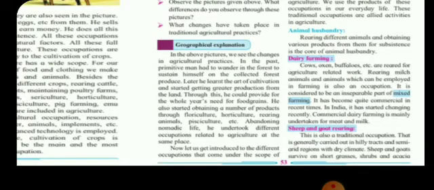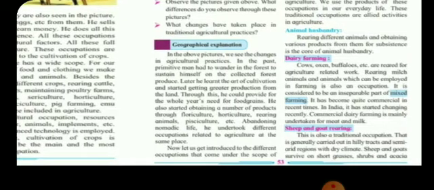Now mixed farming means crops and livestock, that means domestication, together. It has been quite commercial in recent times. Commercial means from the point of view of income. Now farming is done from the point of view of income, dairy farming. So the cows and buffaloes are kept not only to get the milk for the family, but so that they can sell the milk and earn their livelihood. That means it is a sort of business. In India, it has started changing recently. Commercial dairy farming is mainly undertaken for meat and milk. Now next is sheep and goat rearing.